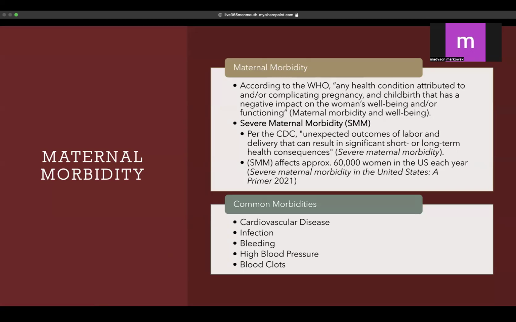Severe maternal morbidity, as per the CDC, is any unexpected outcome of labor and delivery that can result in significant short or long-term health consequences. Severe maternal morbidity affects approximately 60,000 women in the US each year. Some common morbidities do include cardiovascular disease, infection, bleeding, high blood pressure, and blood clots.